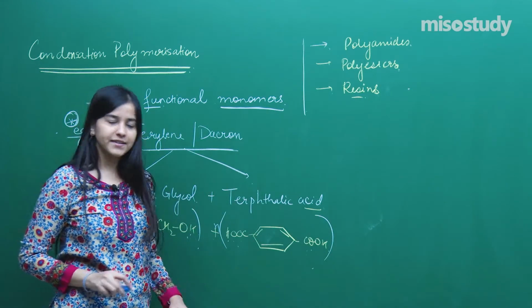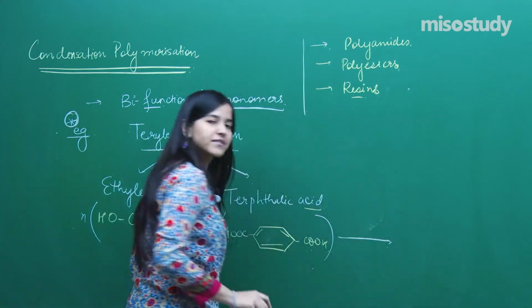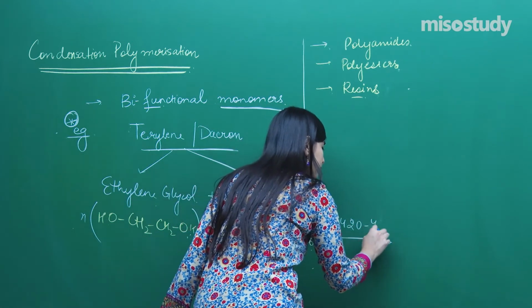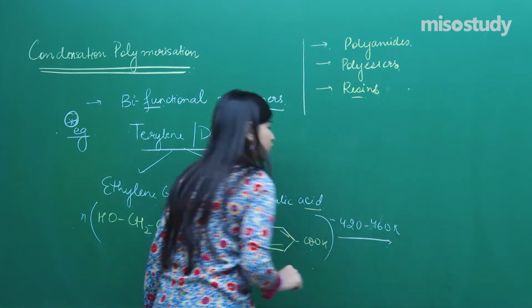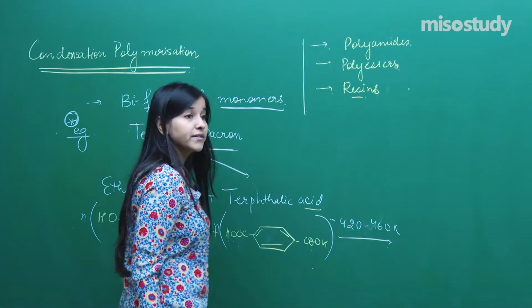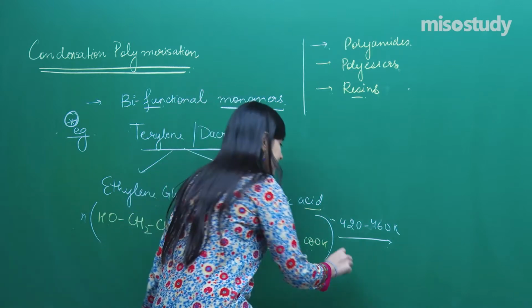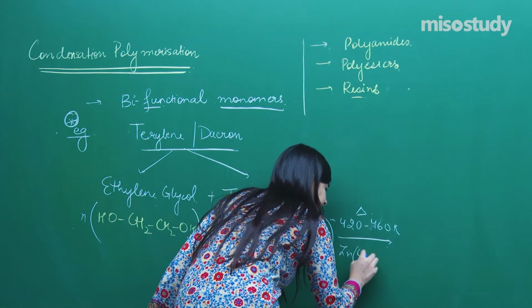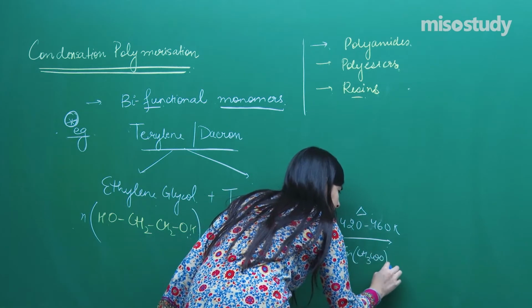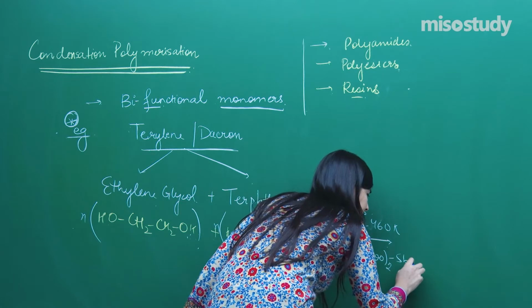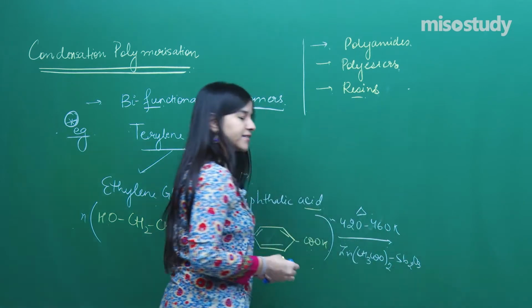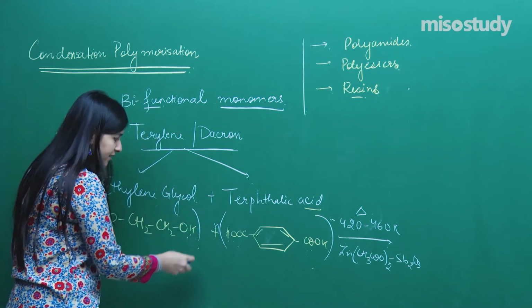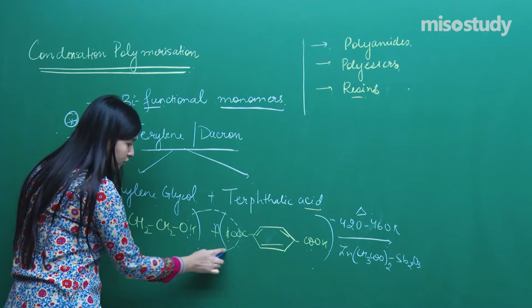What do we form over here in this compound? Basically it is the temperature condition, approximately 420 to 460 Kelvin, that is just an approximation, along with a very important catalyst, so we are going to heat it up. It's zinc acetate and antimony trioxide that is the catalyst taken in this particular reaction. We get the connections. Try to make the connections over here, it's just the loss of a water molecule.